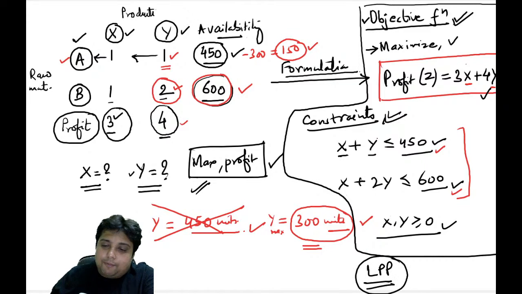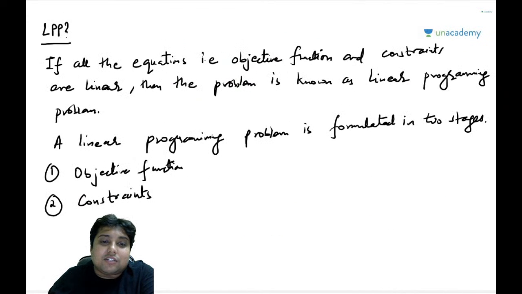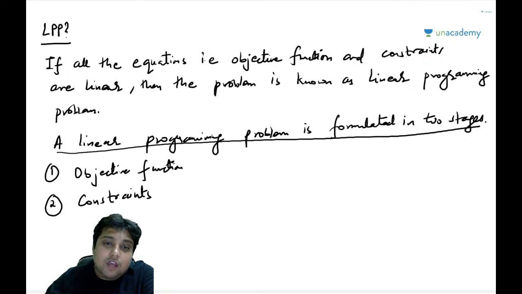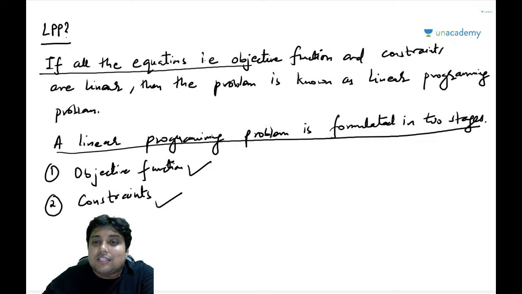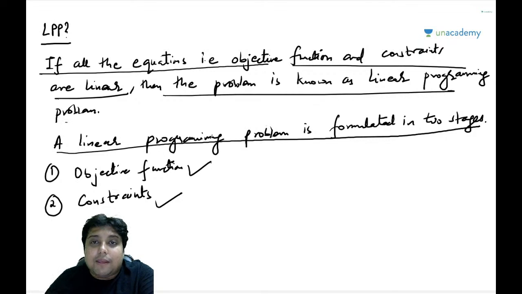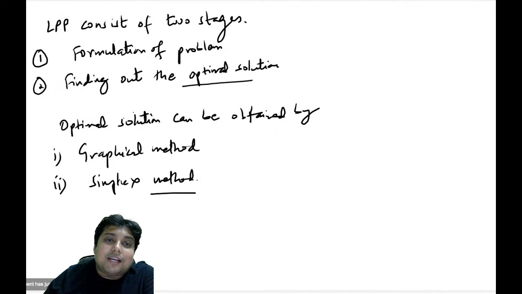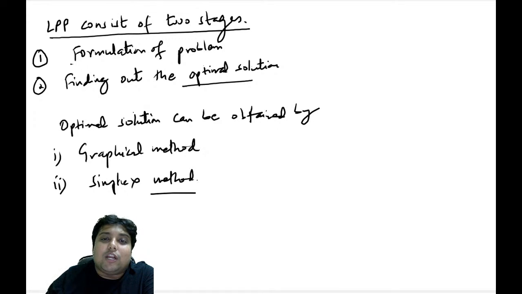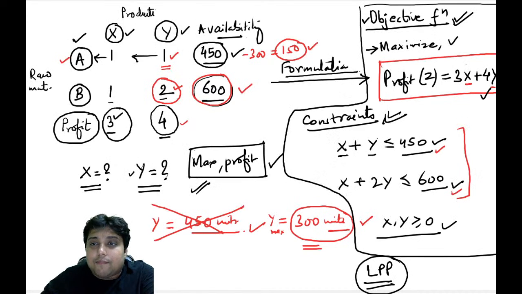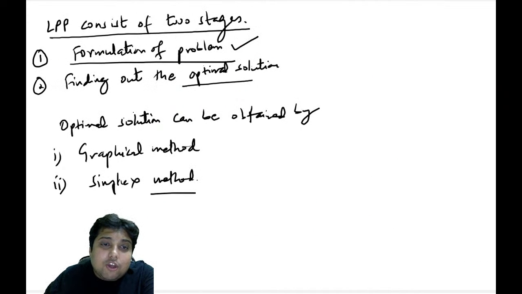A linear programming problem, when formulated, has two parts: the objective function and the constraints. If all the equations, that is the objective function and constraints, are linear, then the problem is known as a linear programming problem. ठीक है ना? LPP consists of two stages. Number one is the formulation of the problem, that we have already done. Once we have formulated the problem, I have got the objective function and I have got the constraints. Now the second part is to find the optimal solution.